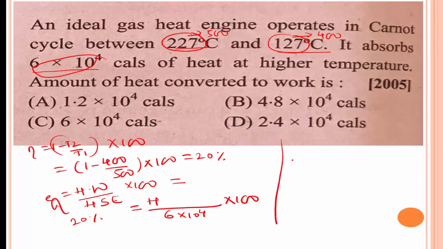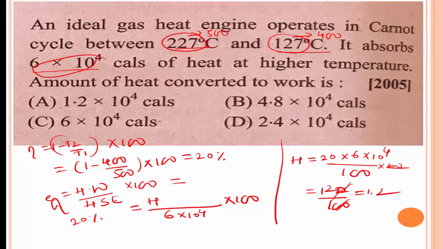Therefore, the amount of heat converted into work, H, is equal to 20 into 6 into 10 to the power of 4 divided by 100, converted into kilocalorie, that is 1.2. When you are calculating this value you get 1.2. 20 into 6 is 120. This is 120 divided by 100, and this is 12 divided by 10, 1.2.